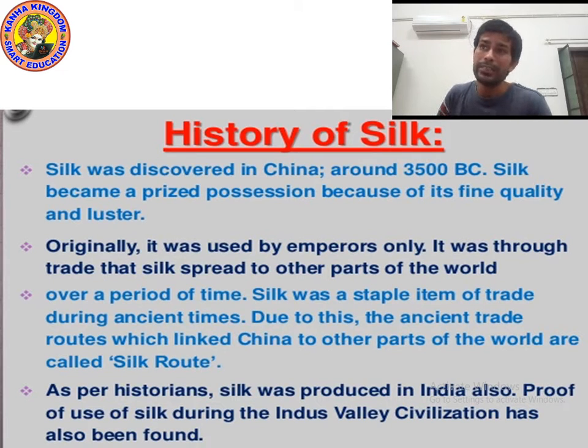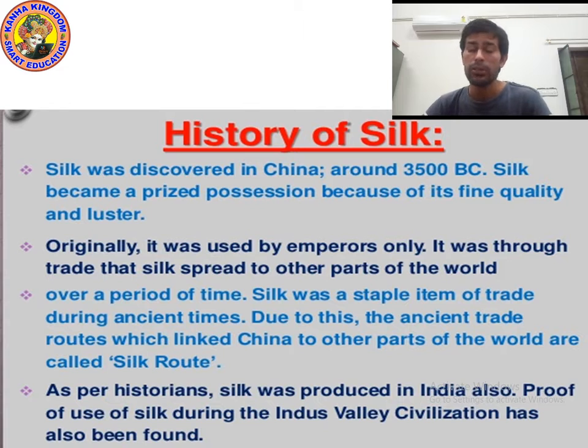When somebody wore silk, it showed that that person is very decent or very rich. So silk became a prized possession because of its fine quality and luster.